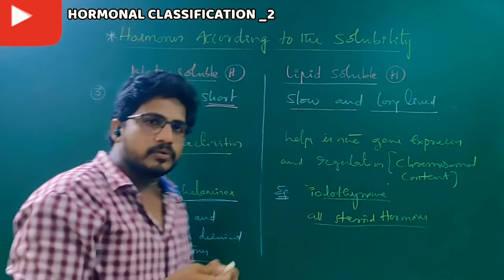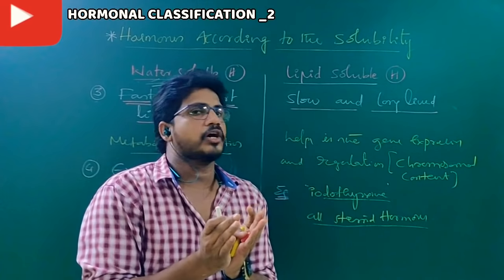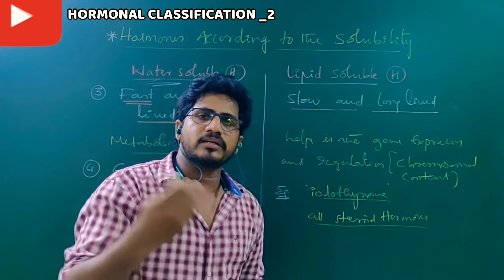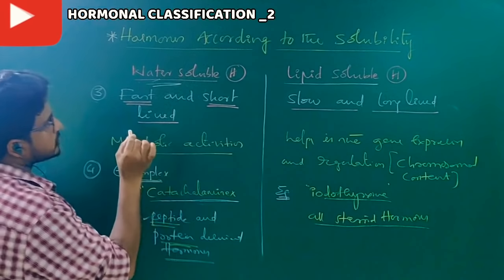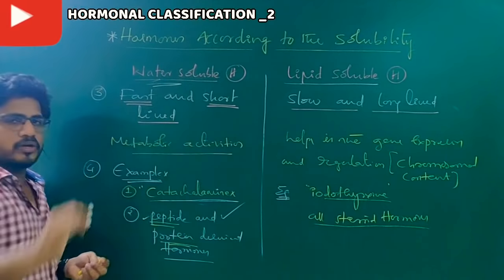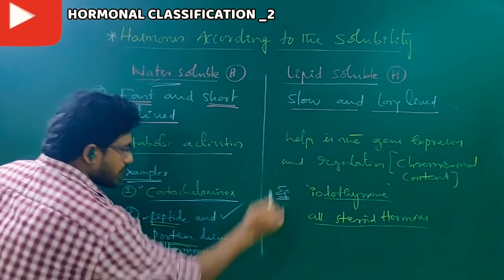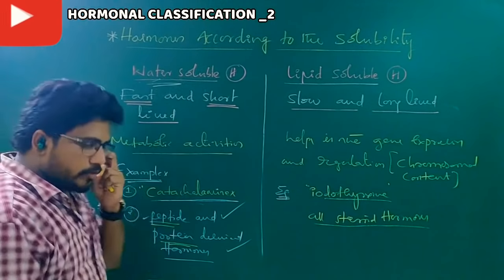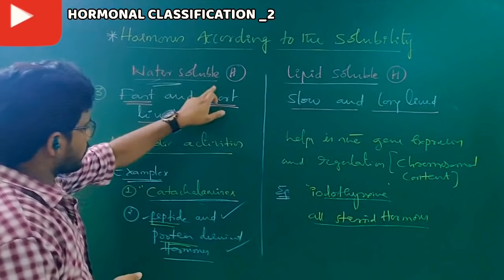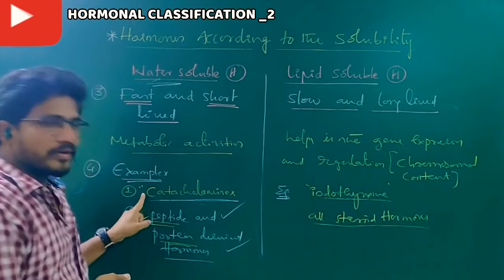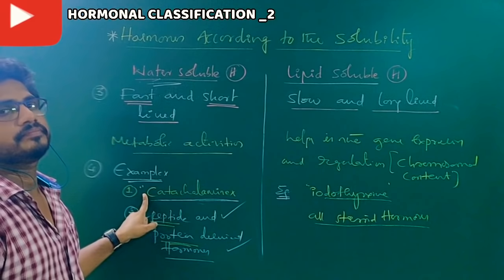So this is how we have to isolate the examples according to the criteria and practice, so that you can answer easily. Next, all peptide hormones are water soluble. There is no doubt. All protein hormones are water soluble. All glycoprotein hormones are water soluble. But all water soluble hormones are not protein. Why? Because amino acid derivatives are also there.